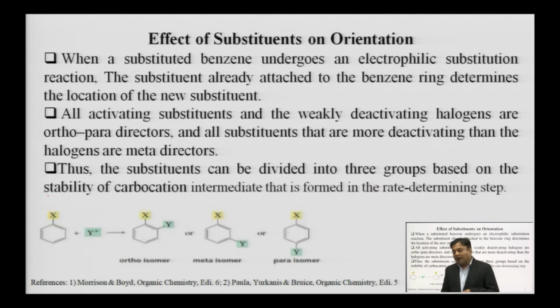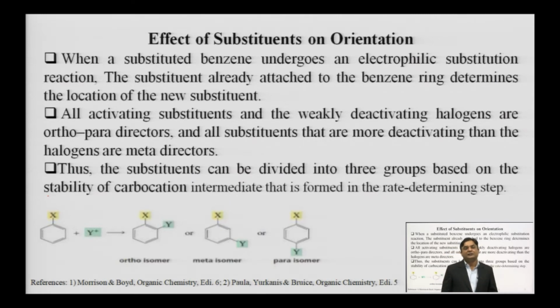Third type of group is also possible, which mainly includes halogens. They are deactivating groups, but they are ortho para directing. So there are exceptions, halogens are exceptions. So three types of groups are possible. Now we can say that all activating substituents and the weakly deactivating halogens are ortho para directors, and all the substituents that are more deactivating than the halogens are meta directors. In short, we can say that.